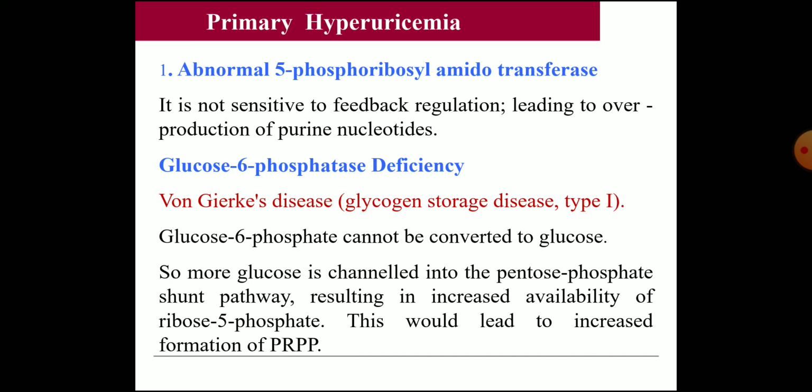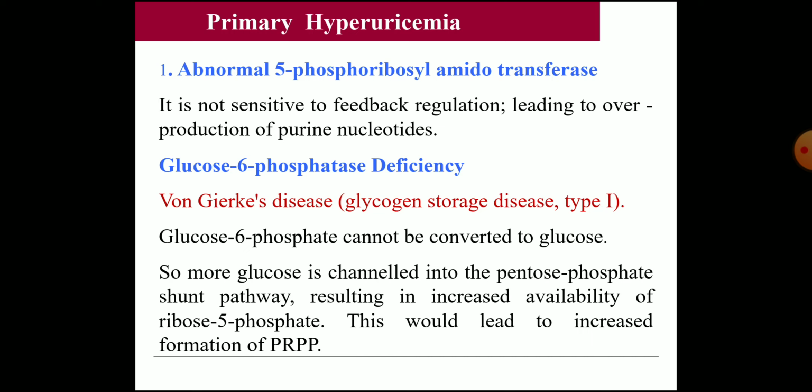So there will be some defective enzyme in purine nucleotide biosynthesis. Mainly one is the abnormal 5-phosphoribosyl amidotransferase, another is PRPP synthetase, and one more is HGPRTase, which is the enzyme of the salvage pathway.